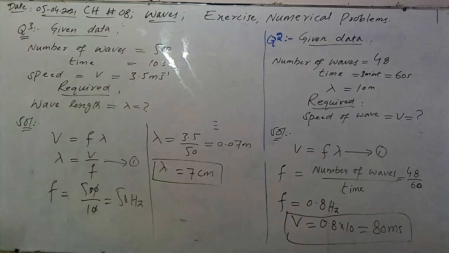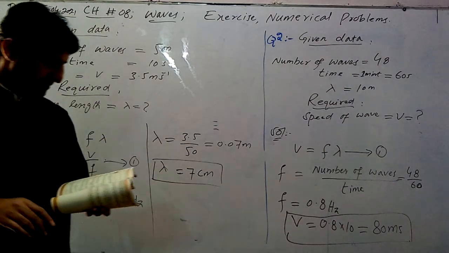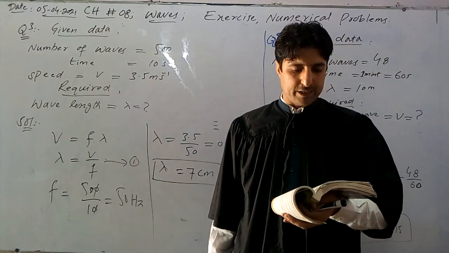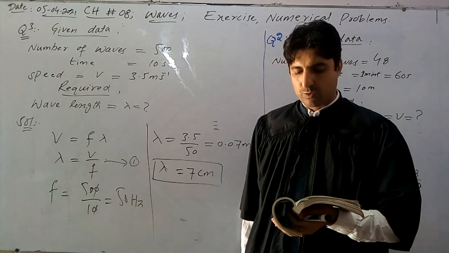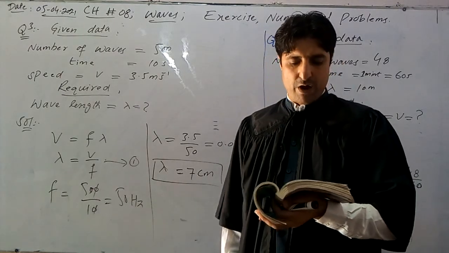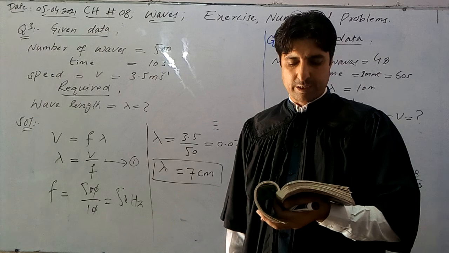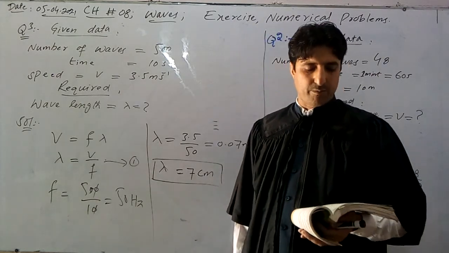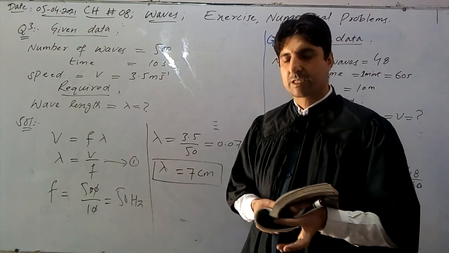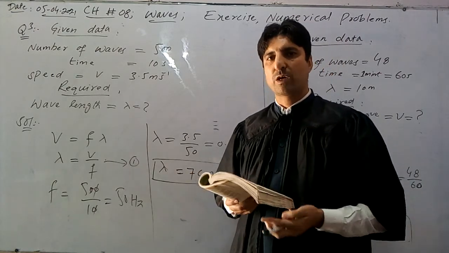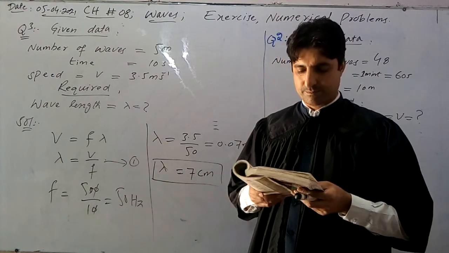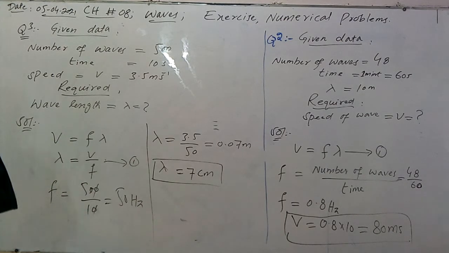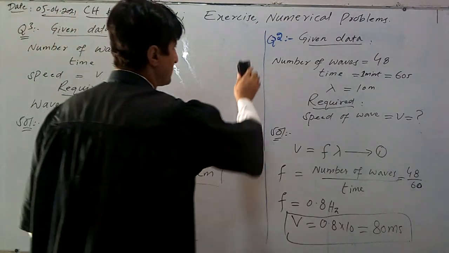Again, in question number 4, it is stated that a string of a guitar 1.3 meter long vibrates with 4 nodes, 2 of them at the two ends. Find the wavelength and speed of the wave in the string if it vibrates at 500 hertz. So the frequency is given, number of nodes is given, and the length of the string is given. In this case, we have to calculate both the wavelength and the speed of the wave. So very simply, from the stationary waves equation, we can calculate this.